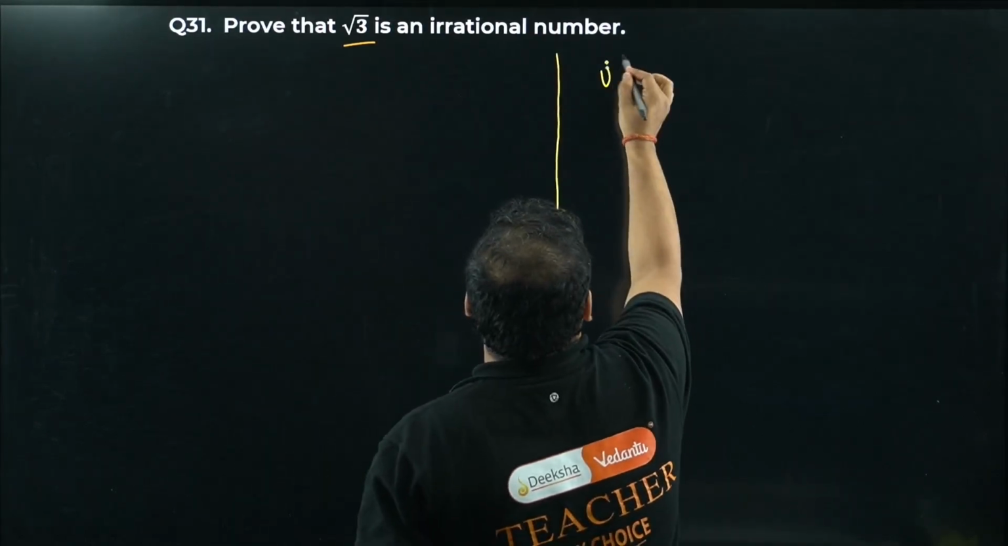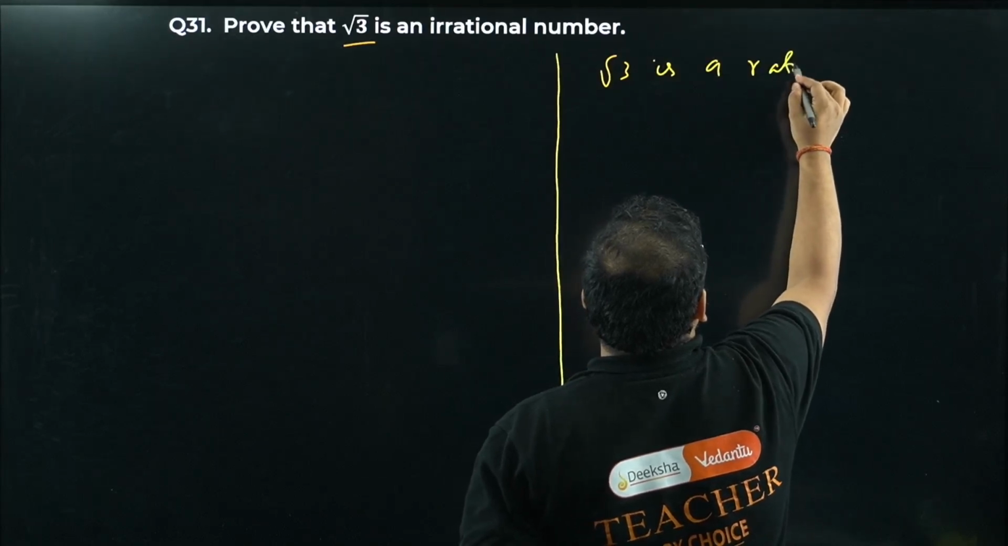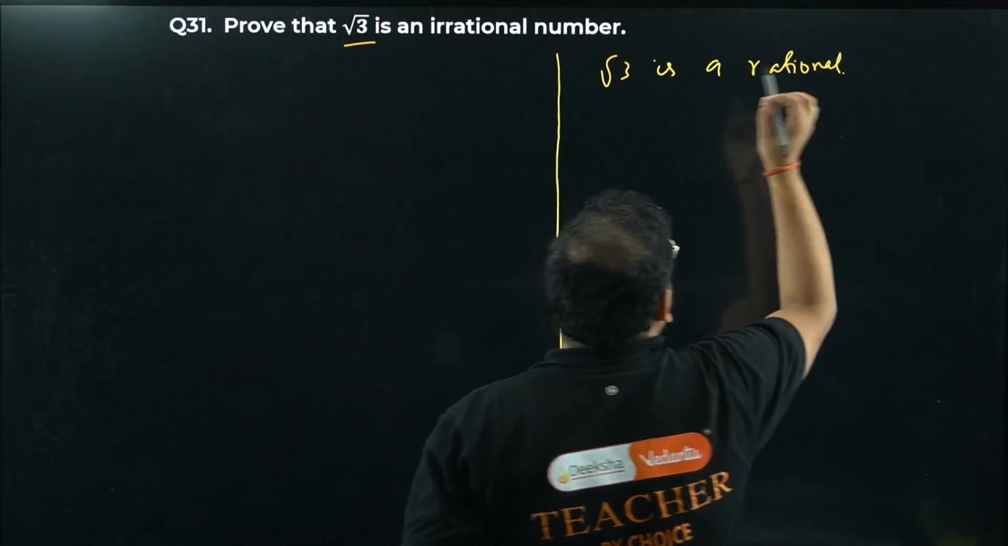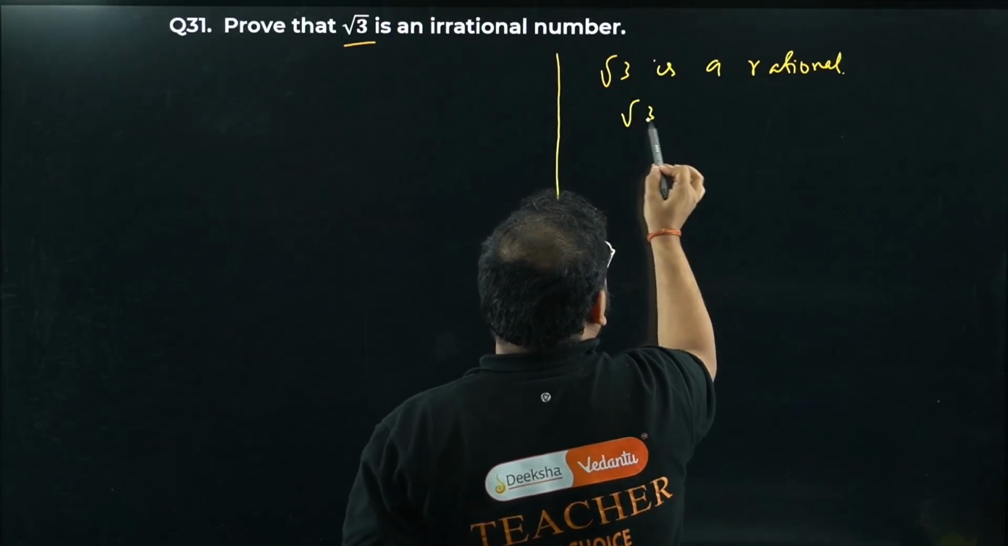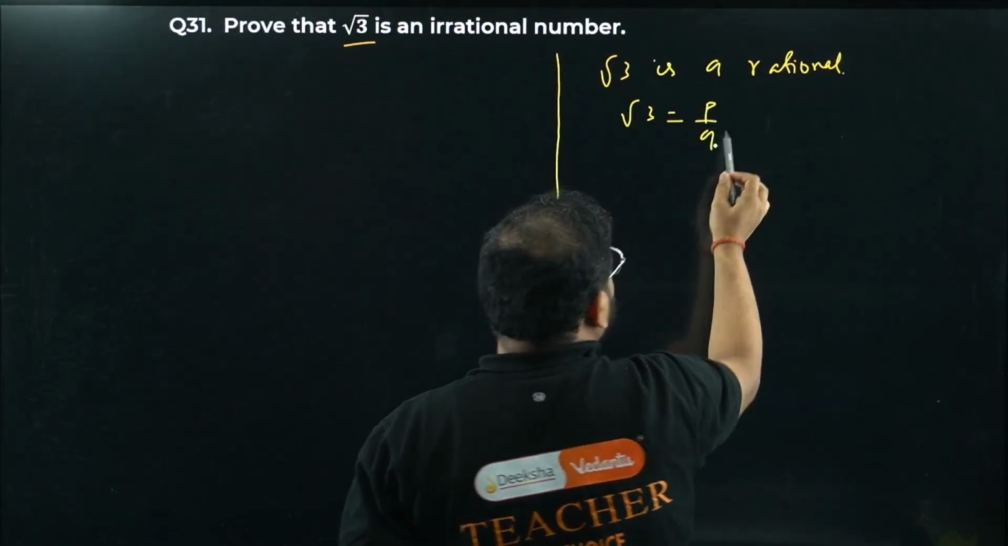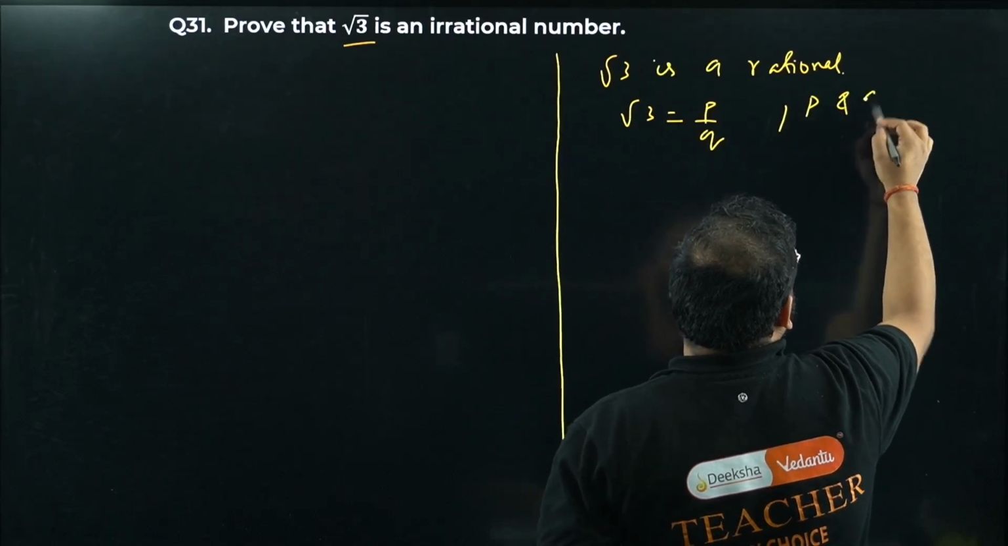So we'll take this root 3 is a rational number. Means what? It'll be of the form P by Q. It'll be of the form P by Q. That's how you define rational number. And P and Q are co-prime.